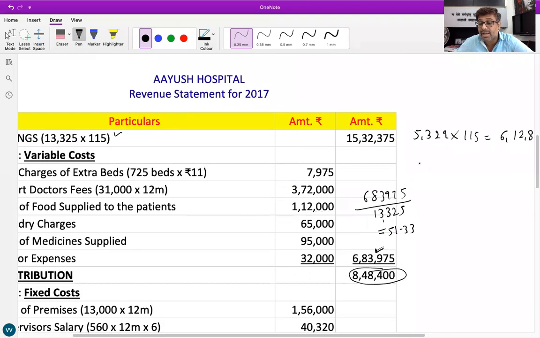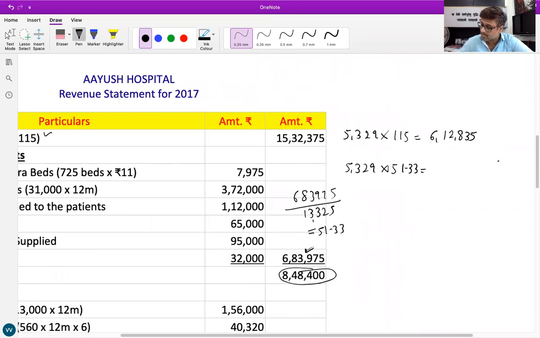So what will be the variable cost for 5,329 patients? 5,329 into 51.33, which is 2,73,537.